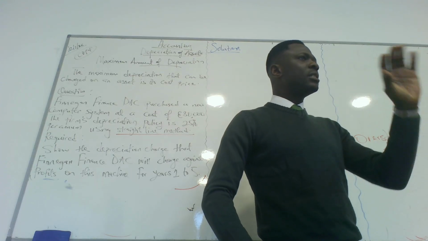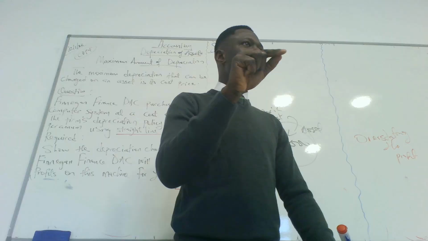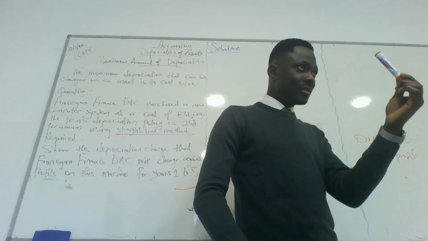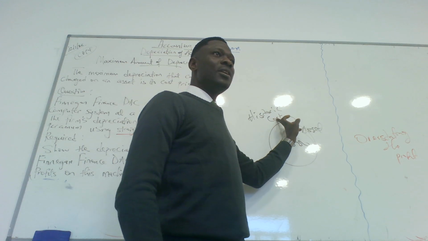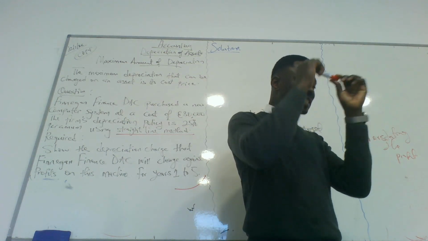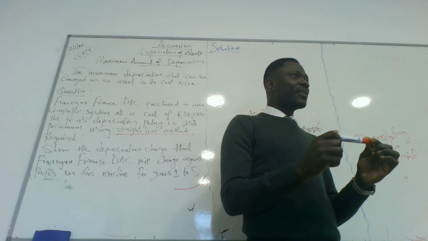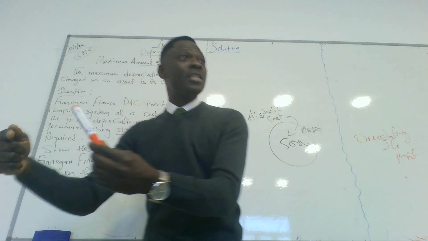Why do we have the maximum amount of depreciation? It simply means the highest amount we can charge on an asset. The highest amount you can charge on an asset is the historic cost, which is the cost price. I bought it for 5. The highest amount I can charge on it is still 5. I cannot charge 6 on it because as soon as I purchase it, I start using it.